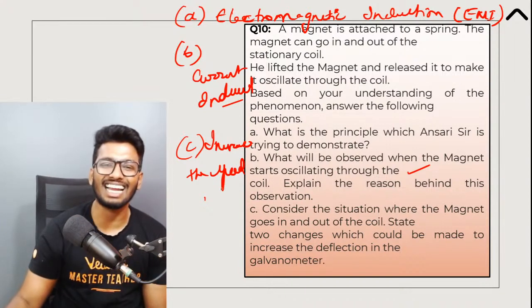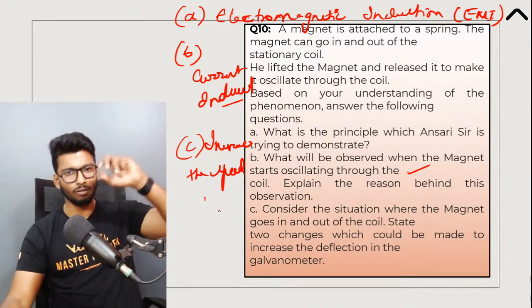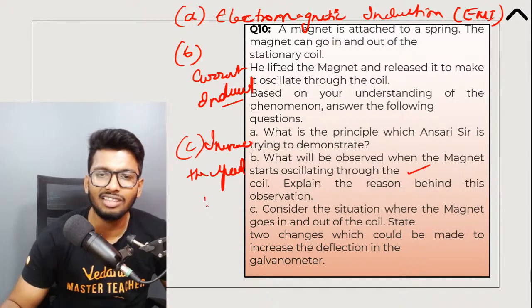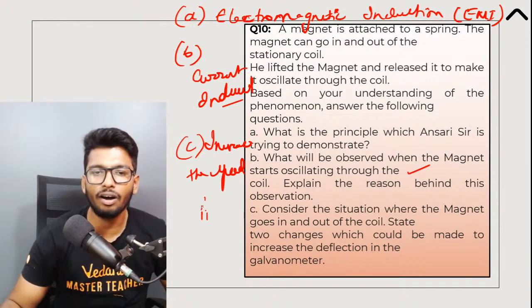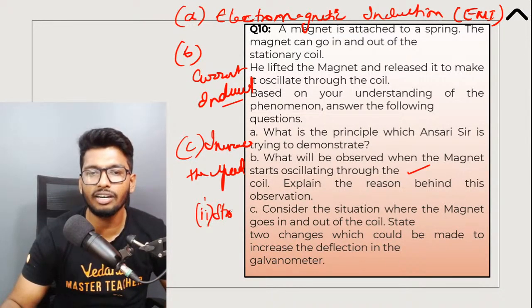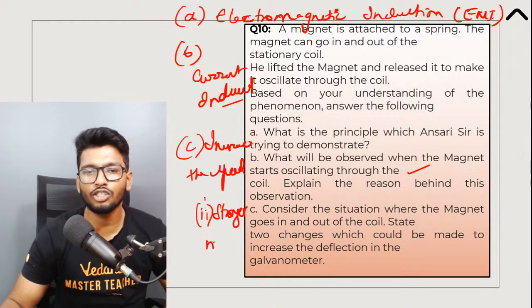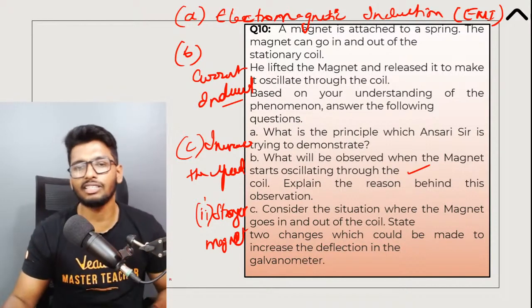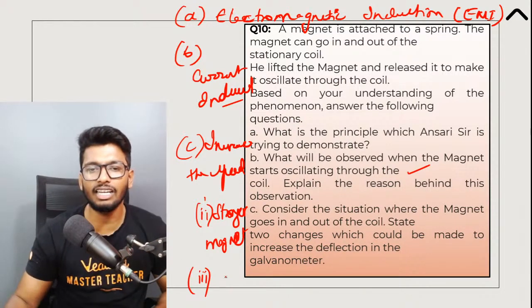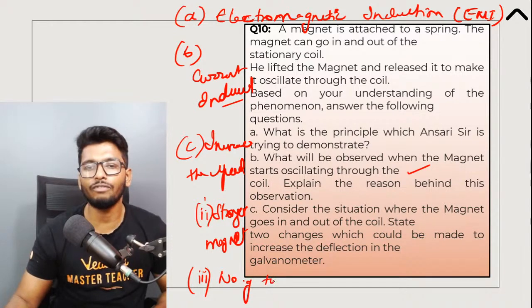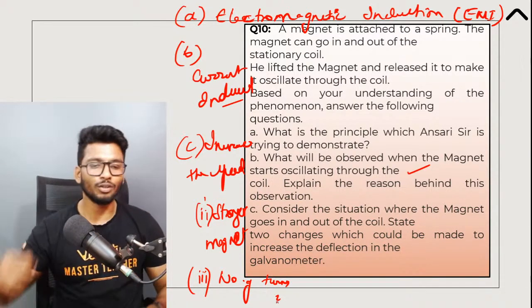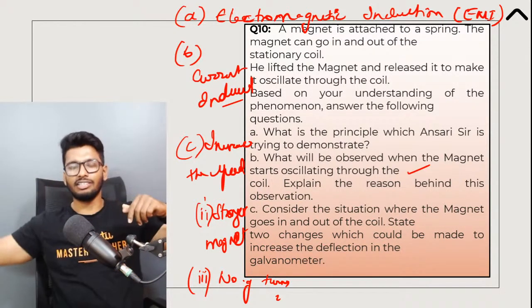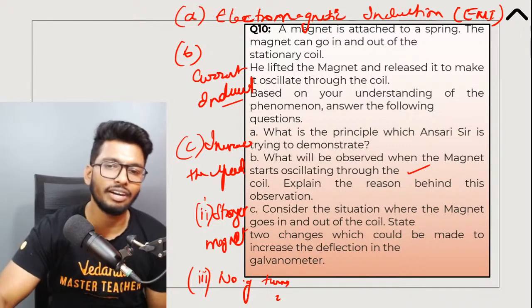Exactly, guys, exactly. So there are 3 things in total. One is increasing the speed. The other is placing a much stronger magnet, because the stronger the magnetic field, the more current is induced. But last but not least, guys, you can also increase the number of turns. The longer the conductor, the more current is going to be induced.